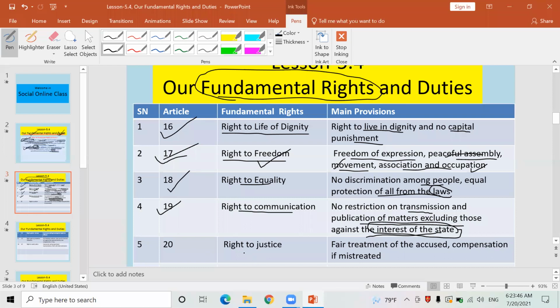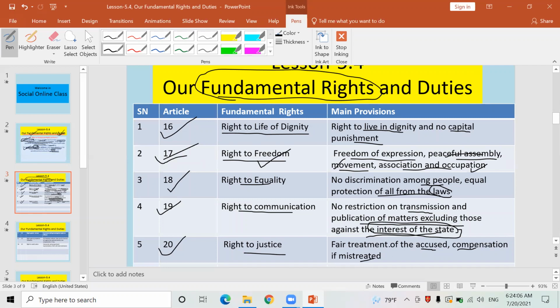Look, another right is the right to justice, न्यायको अधिकार, न्याय पाउने अधिकार. It is mentioned in article number 20. Fair treatment of accused, compensation if mistreated. Yes, justice. Look here, fair treatment of accused. What does it mean? कसैलाई दोष लगाइएको छ, कसैलाई आरोप लागेको छ.